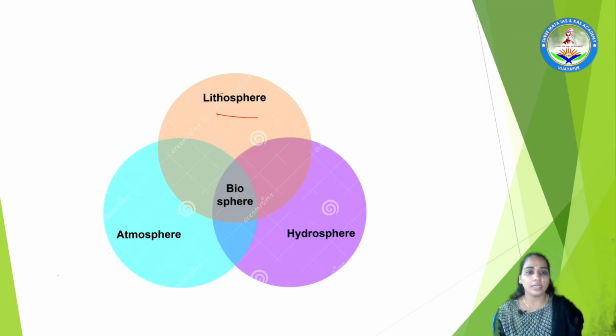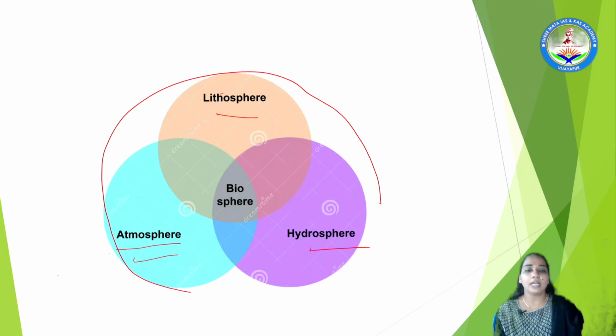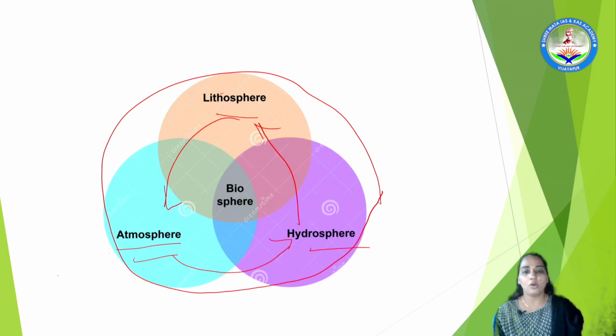Next, atmosphere, as I said, is one of the envelopes provided by space to protect many of the lives on the surface of the earth. So we are going to learn even the atmosphere. Next, we are going to learn the hydrosphere. All of these three together are acting on each other as they are interdependent on each other and resulting in the formation of life on the surface of the earth as well as in the hydrosphere, means oceans.